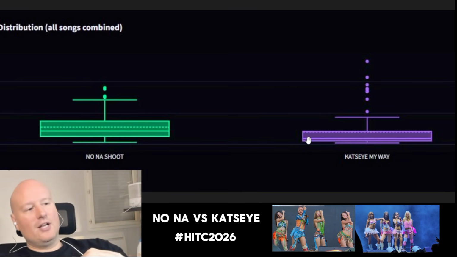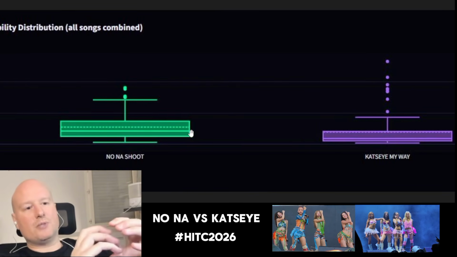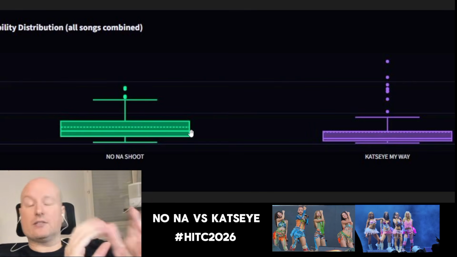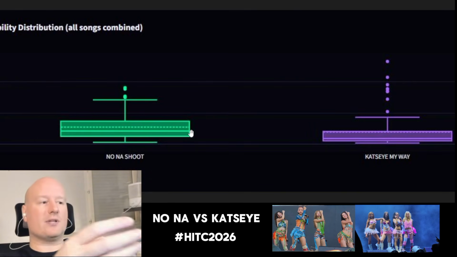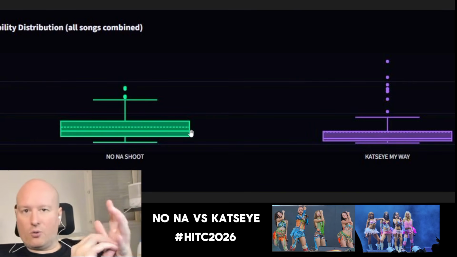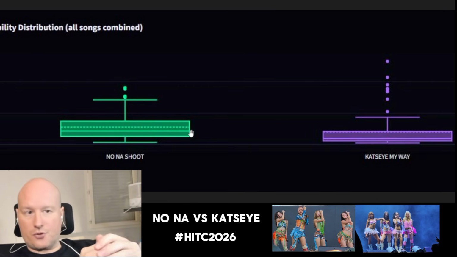KATSEYE is a little below, and NONA is a bit higher, with more pitch difference. It doesn't mean they have pitch mistakes. It means KATSEYE is closer to the studio version.